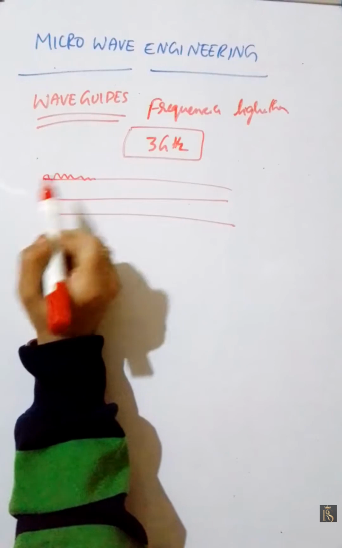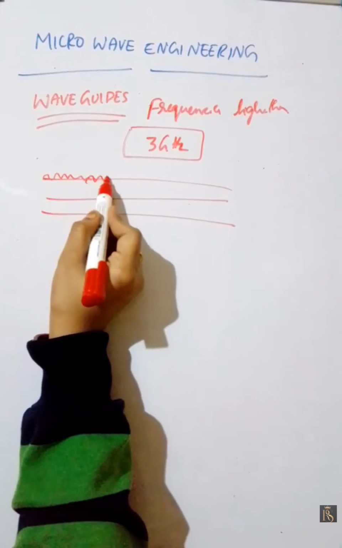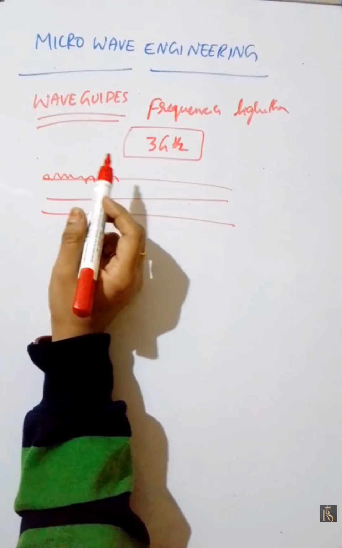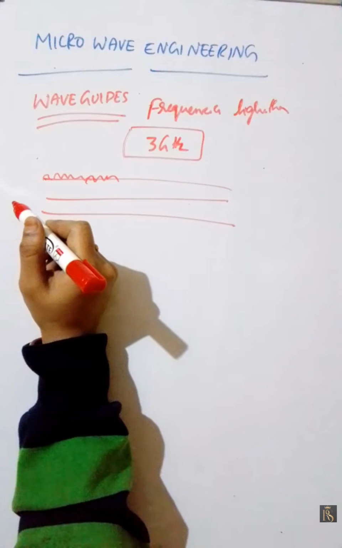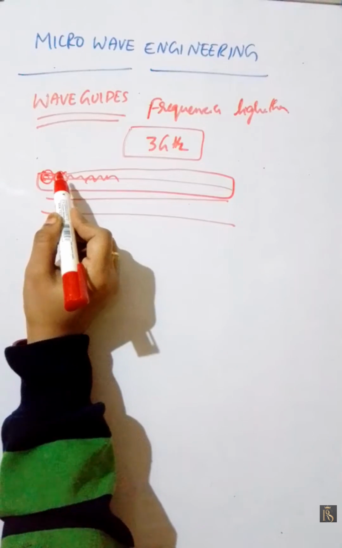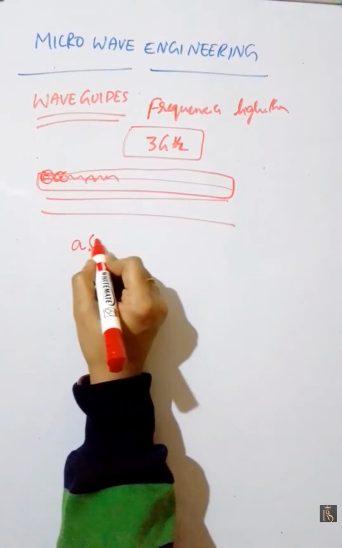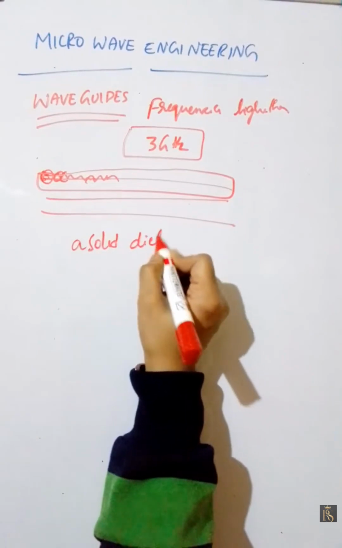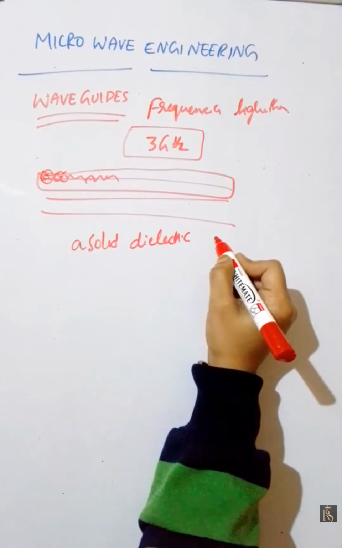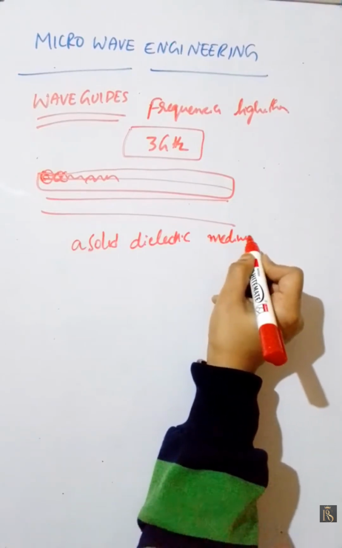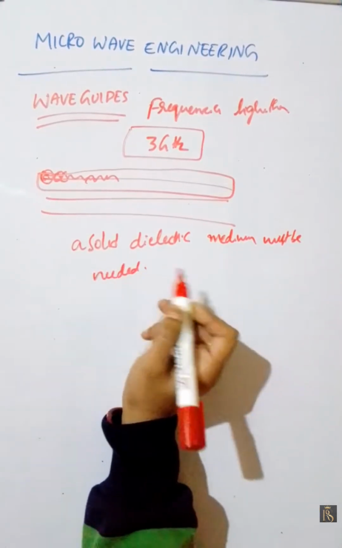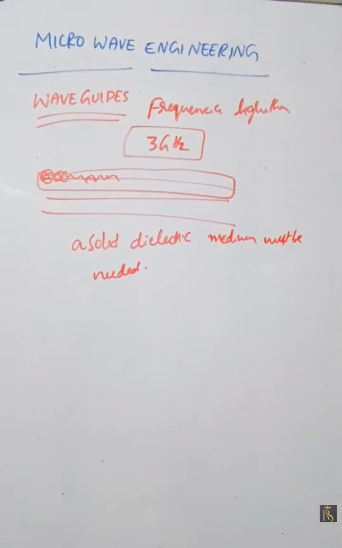In these transmission lines or cables, it becomes very difficult, mainly due to the occurrence of losses in a solid dielectric needed to support the conductor. In the conductors themselves, a solid dielectric medium must be needed to support the frequencies to transmit.